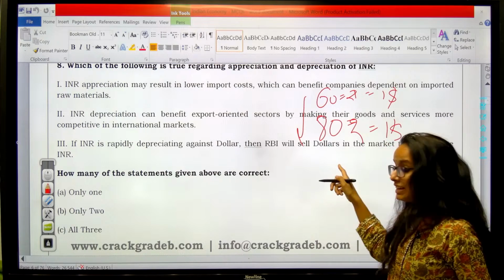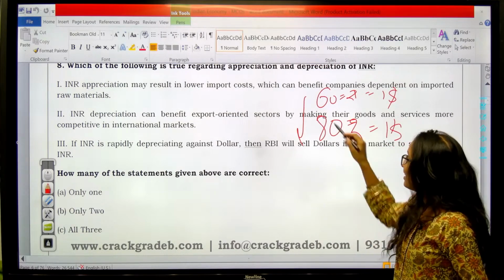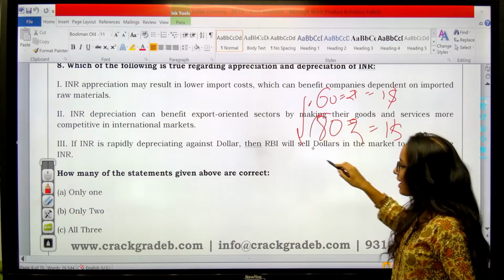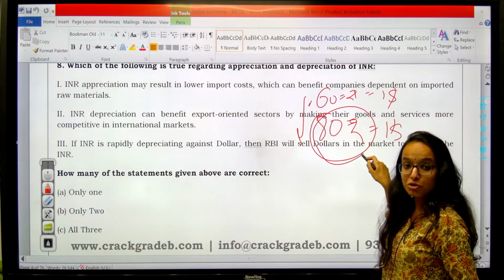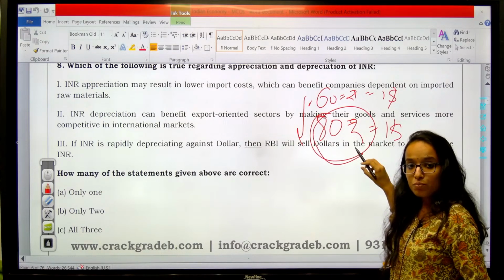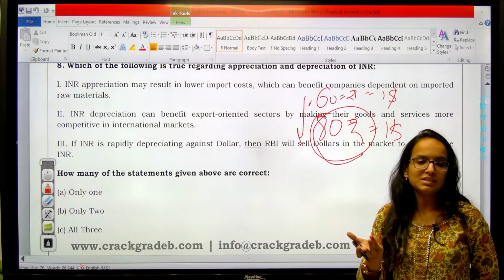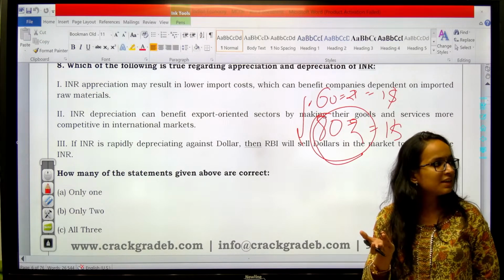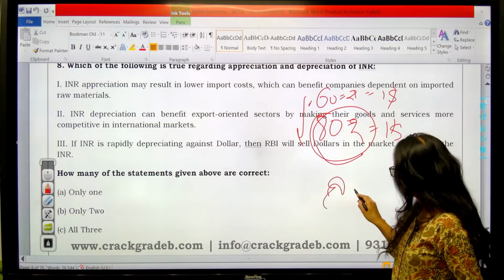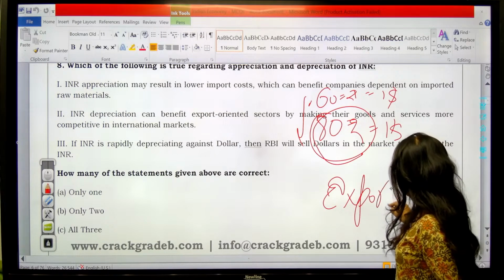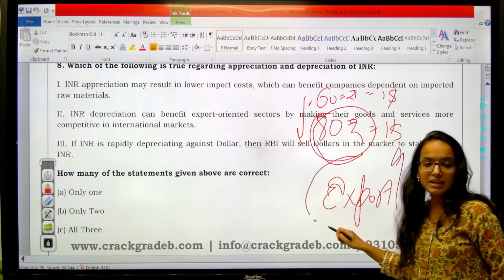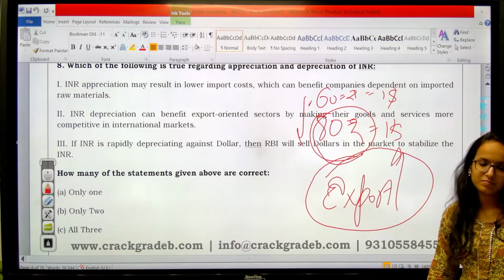Okay. But it is helpful for exporters. Why? Now $1 is able to buy goods and services of worth rupee 80. That would boost demand for your products. They are able to buy more with the same amount of money, isn't it? So your exports will increase. It will be incentive for the exporters.